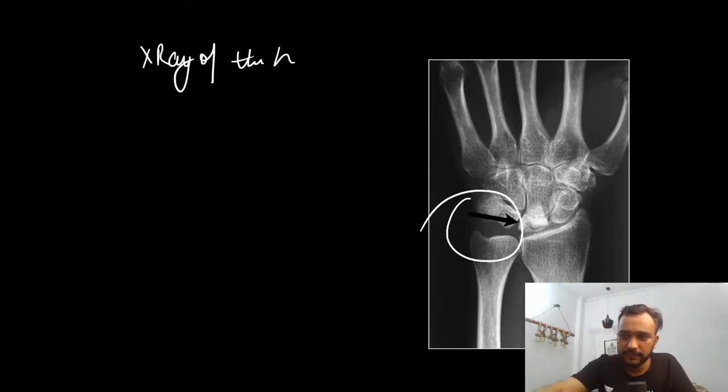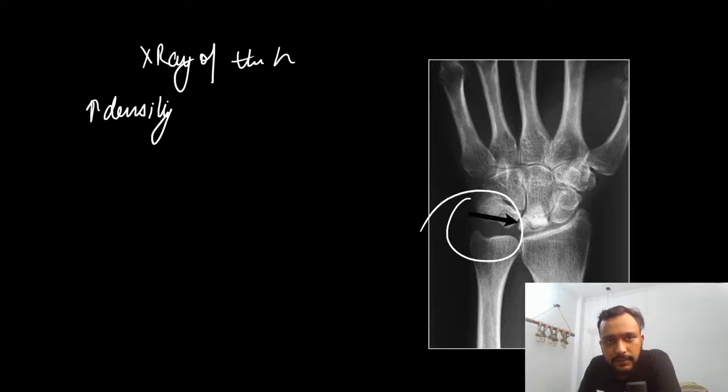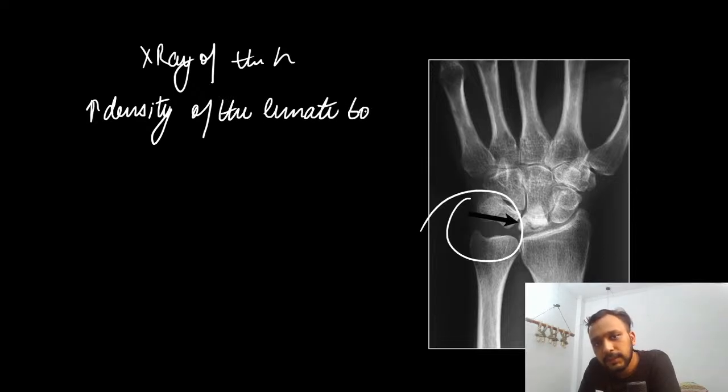Can you find out what is the abnormality here? So here in this X-ray of the hand, we can see that there is increase in the density of the lunate bone.